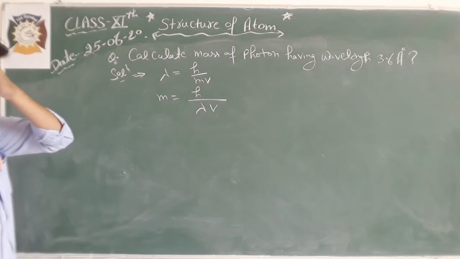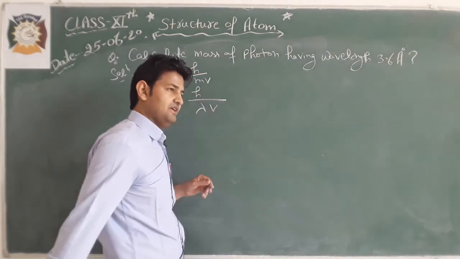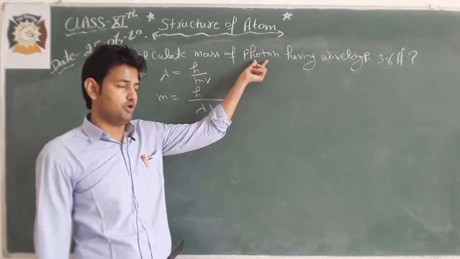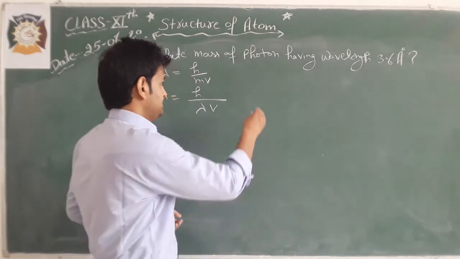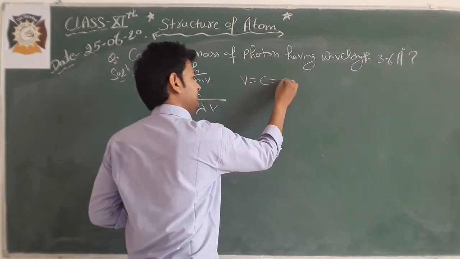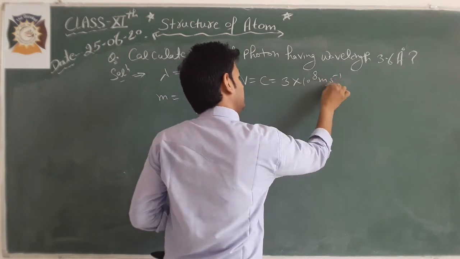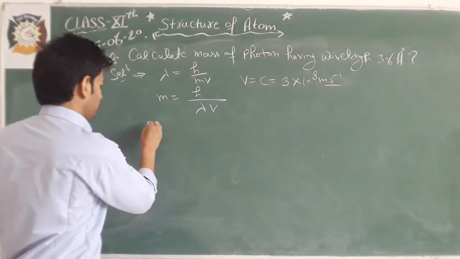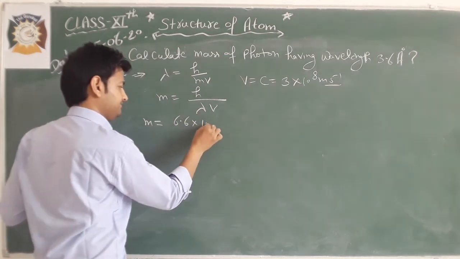We have been given the wavelength and we know about the velocity. Velocity means the velocity of the photon. We know the photon moves with the speed of light, so v will be equal to c. It is equal to 3 into 10 to the power 8 meter per second. So the mass of the particle will be equal to 6.6